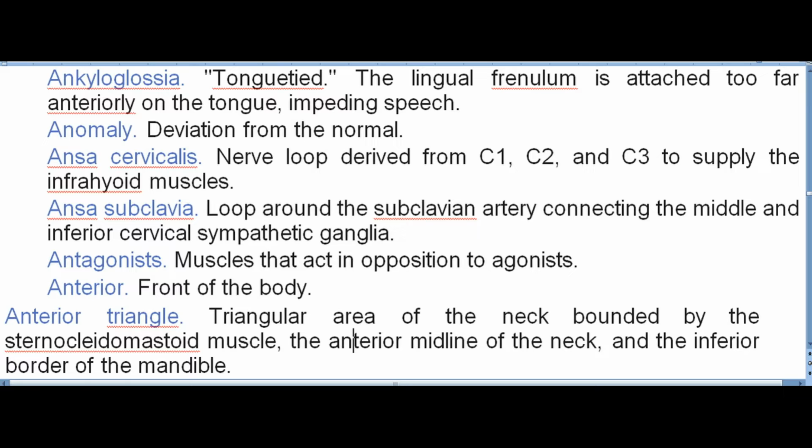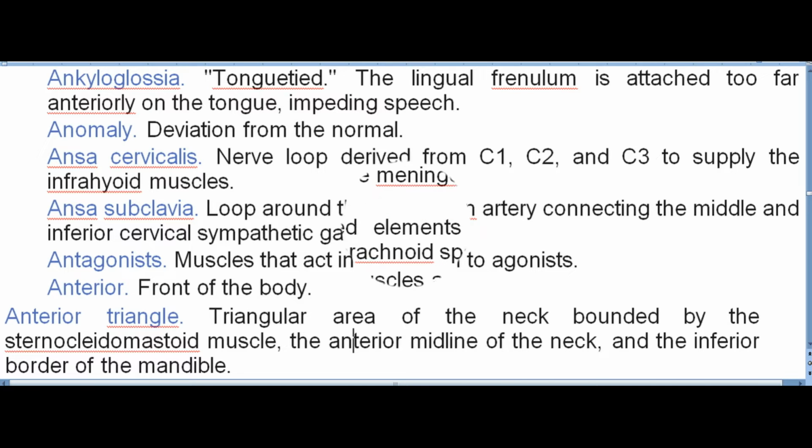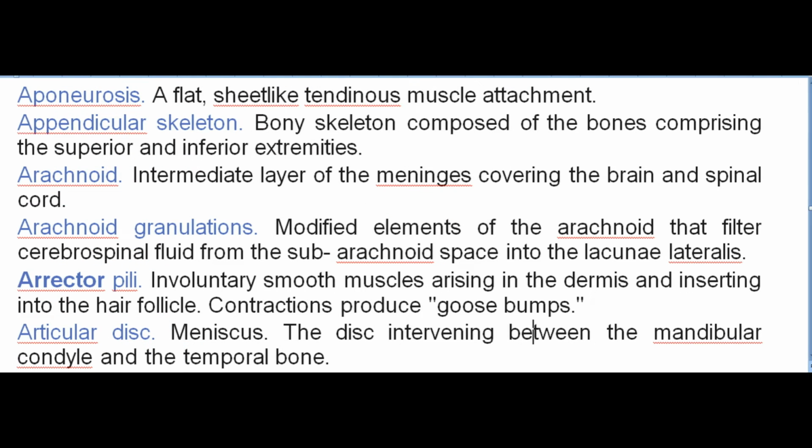Anterior triangle. Triangular area of the neck bounded by the sternocleidomastoid muscle, the anterior midline of the neck, and the inferior border of the mandible. Aponeurosis. A flat, sheet-like tendinous muscle attachment. Appendicular skeleton. Bony skeleton composed of the bones comprising the superior and inferior extremities. Arachnoid. Intermediate layer of the meninges covering the brain and spinal cord.